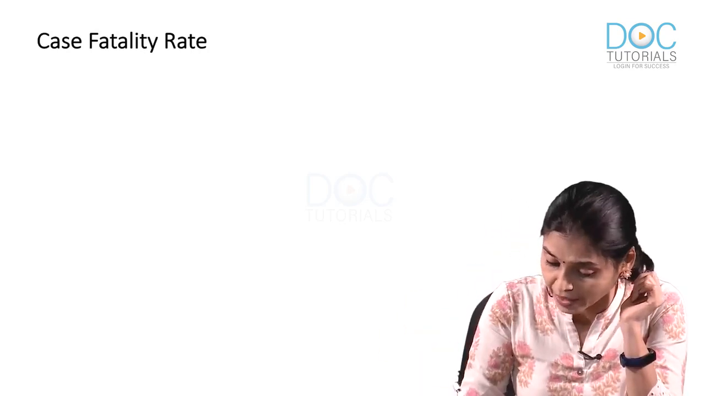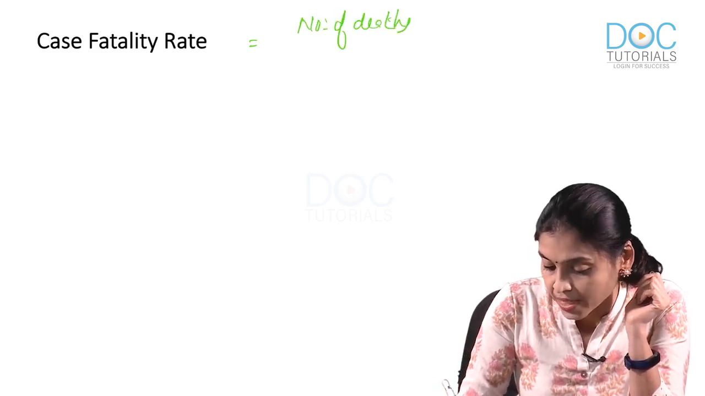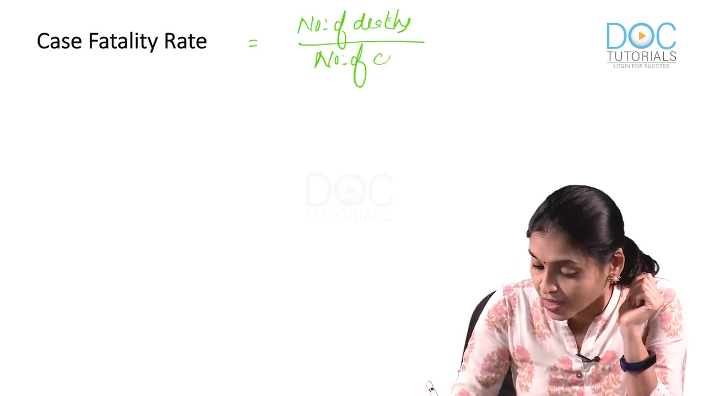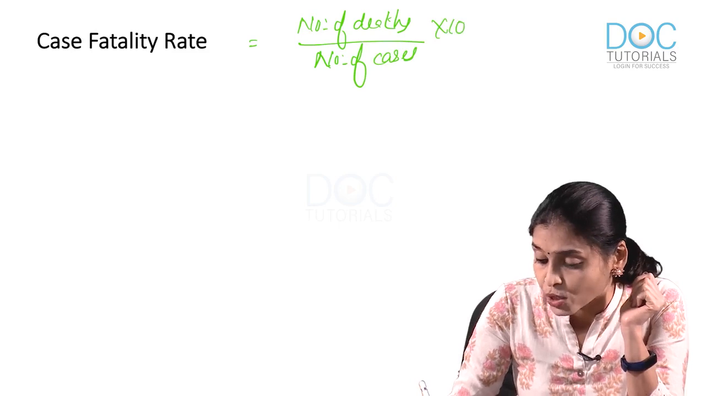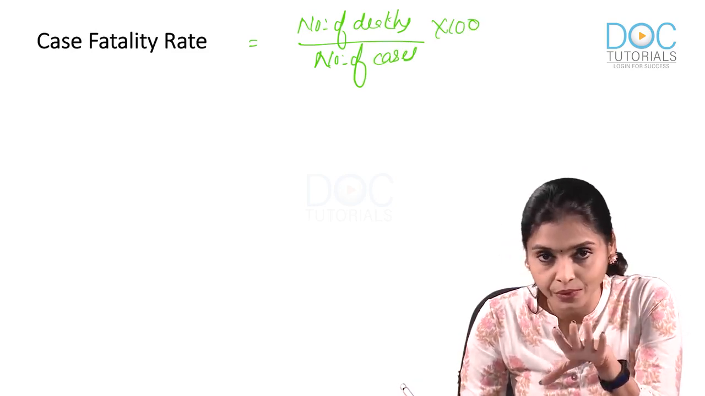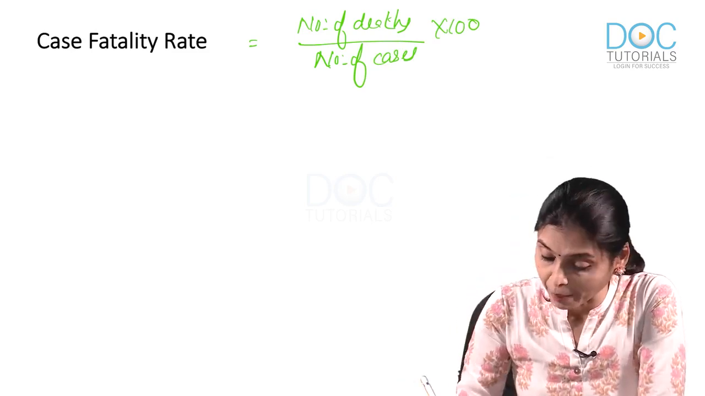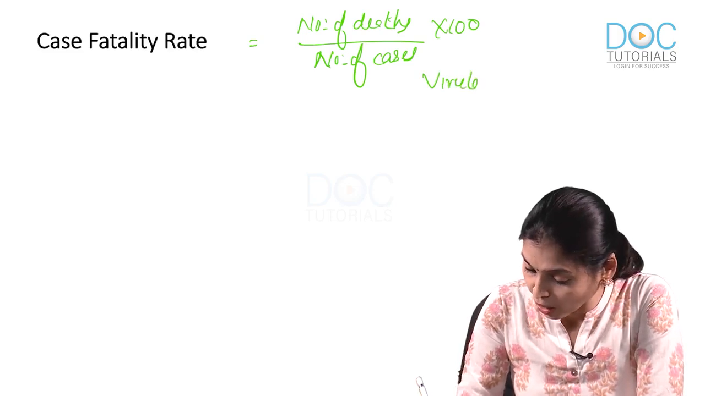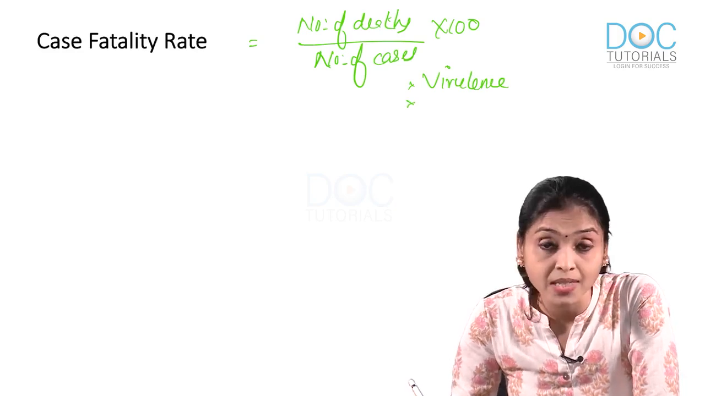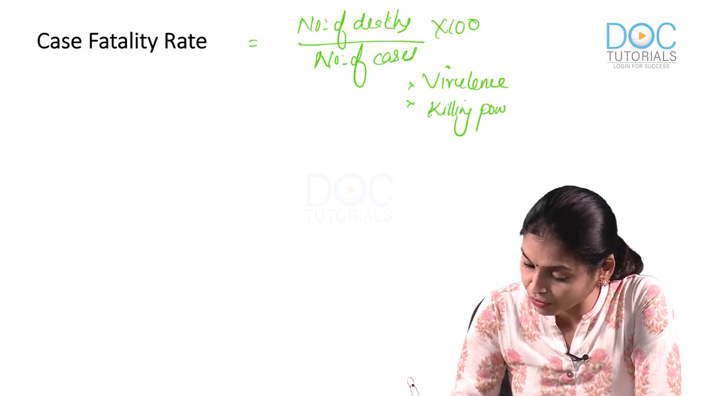So what is the formula? Very important. Number of deaths due to a particular disease divided by number of cases of same disease into 100. So that will tell you what percentage died because of one particular disease, right? Okay, next MCQ from case fatality rate. This will tell you about the virulence of the disease causing organism, right? Next MCQ, this is related to the killing power of the disease. This is related to the killing power of a disease.